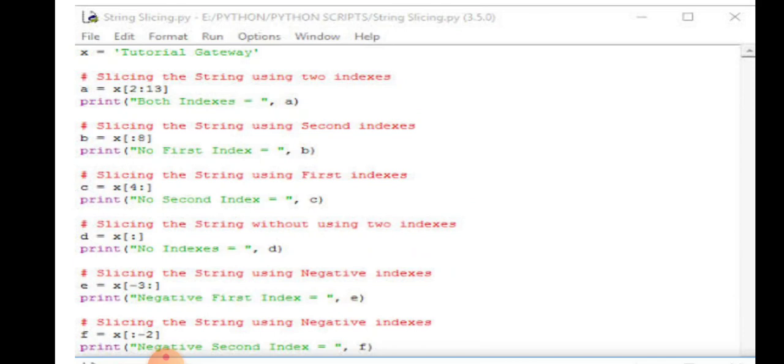Now slicing a string using two indexes. Suppose x is the string name, then square bracket, here 2 is the start value and 13 is the stop value, and we are doing slicing. So we are starting from index 2 and stopping at index 13. So we start 0, 1, 2.